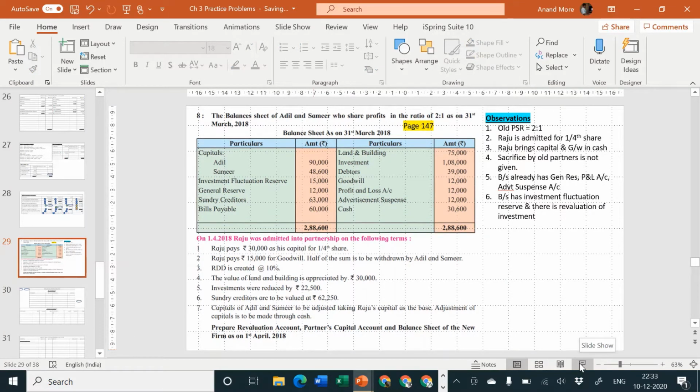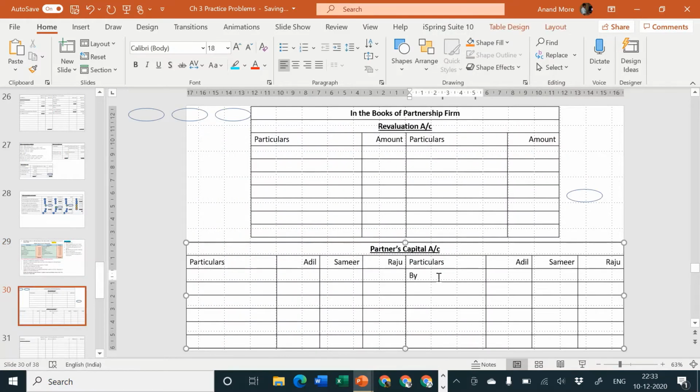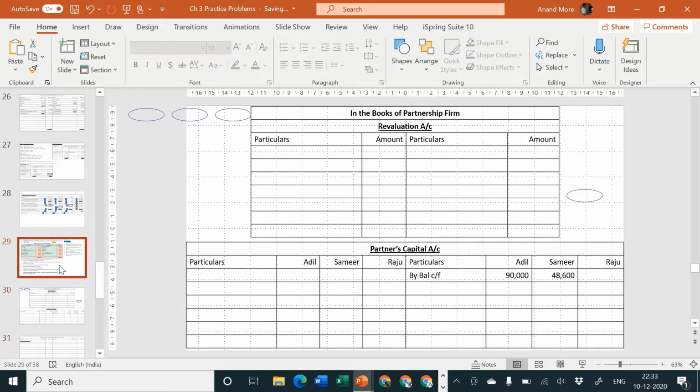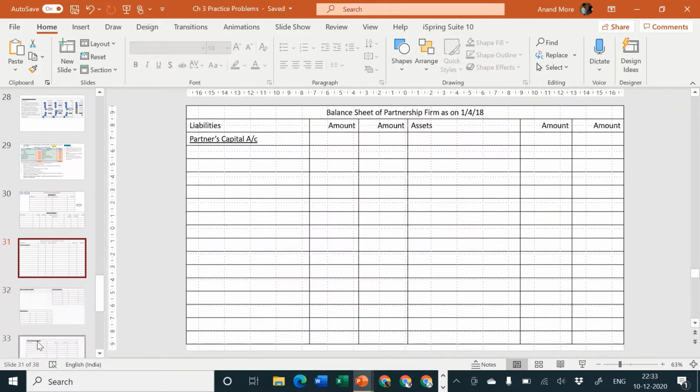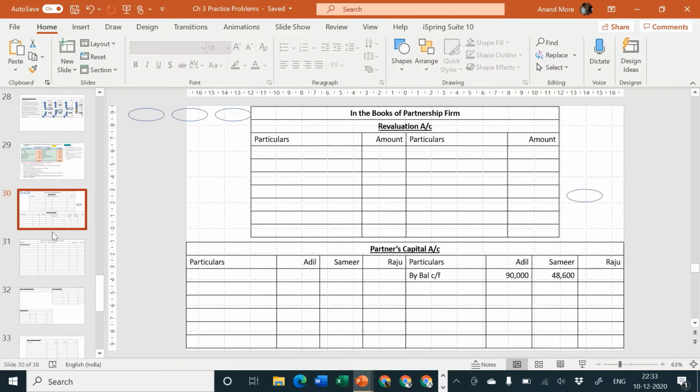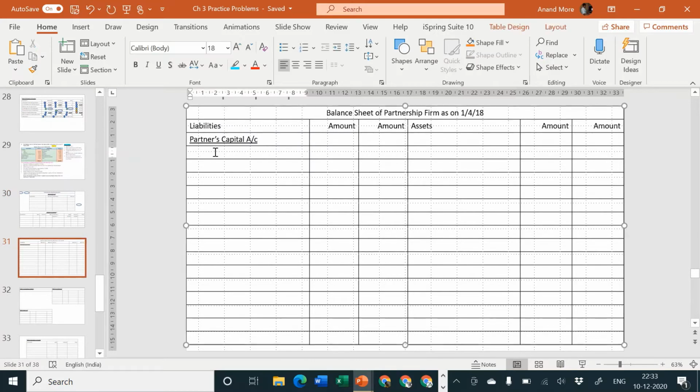So Adil capital 90,000, Samir capital 48,600. Let me go to partners capital account credit side by balance carried forward. Adil column 90,000, Samir column 48,600. Let me check 48,600. Yes, investment fluctuation reserve, we will write it in the balance sheet liabilities side. On the balance sheet liabilities side, we'll first of all write who are the partners: Adil, Samir and Raju.